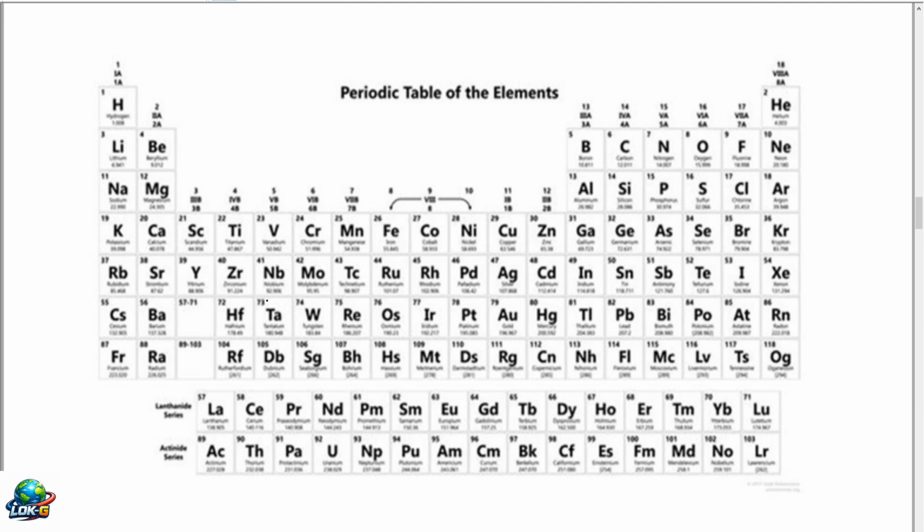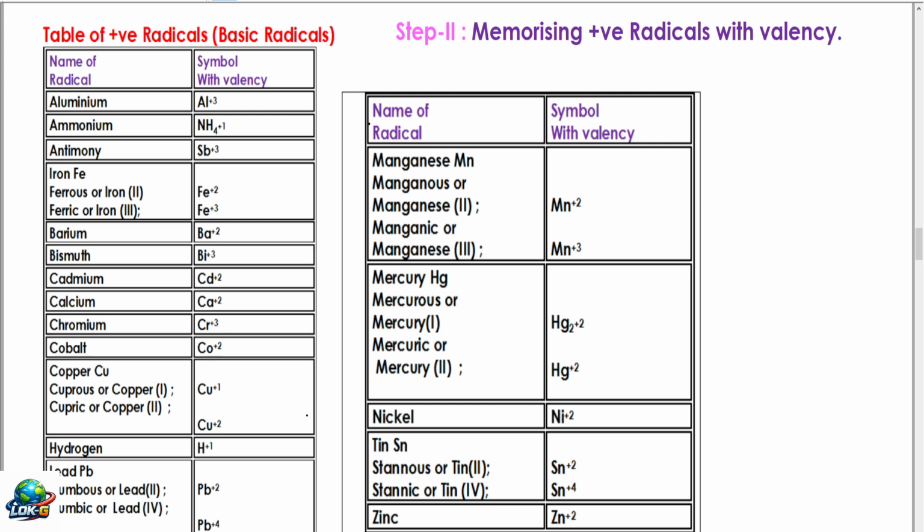These symbols contain the first letter of the word or sometimes the second letter of the word. And if you know at least 30 to 40 elements, it is sufficient to write the formulas in 9th, 10th, 11th, 12th. The second step in this is memorizing positive radicals with their valency. Generally, a particular compound will have two radicals. Radicals mean an atom or group of atoms which possess either a positive charge or a negative charge. These positive radicals come from bases, therefore they are called basic radicals. First step is to learn these radicals by heart perfectly, like you learn the tables by heart.